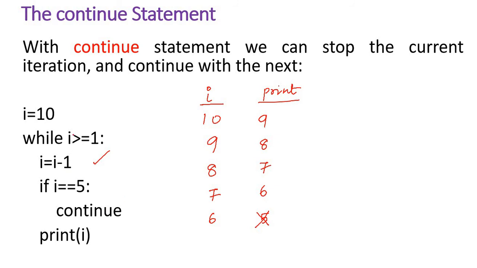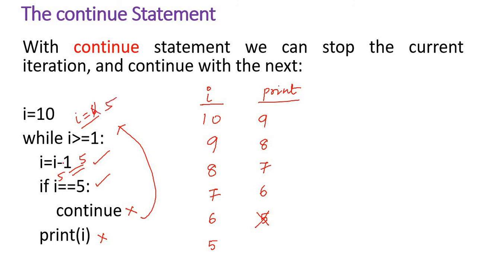Okay, so when i is equal to 6 initially, when it comes here, it is decremented to 5. Then I'm just checking whether i is equal to 5. Yeah, it is 5, then it continues. So without printing this, it again goes here. Now the new i value is 5.